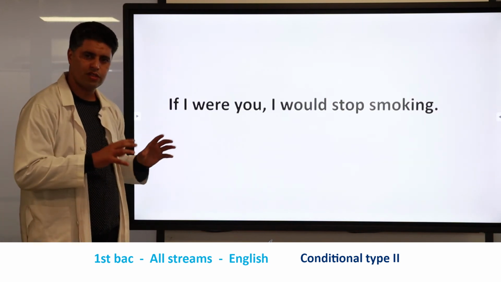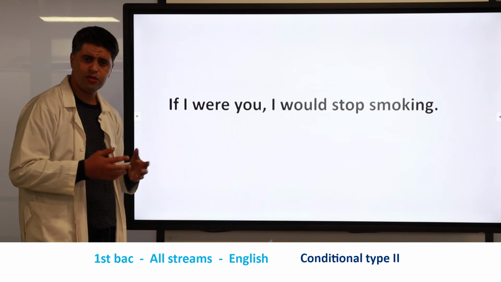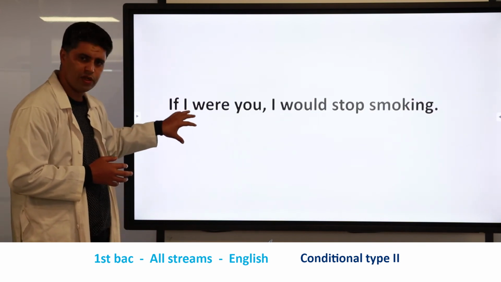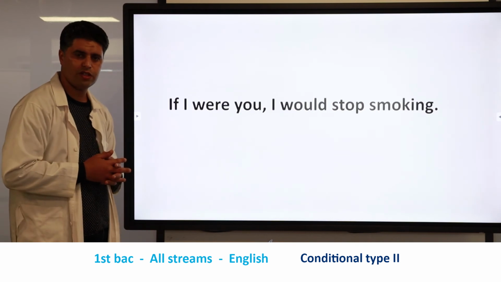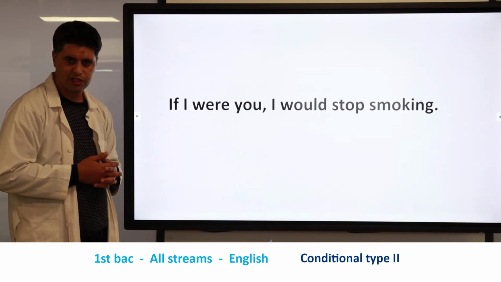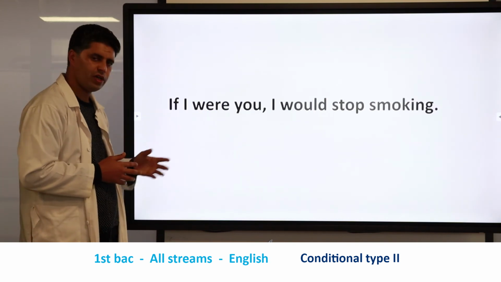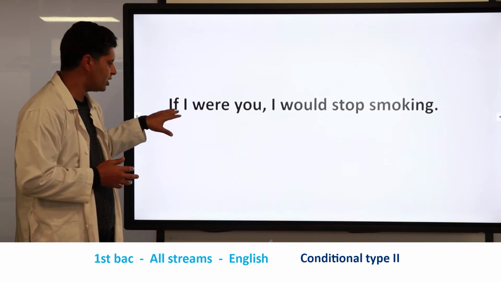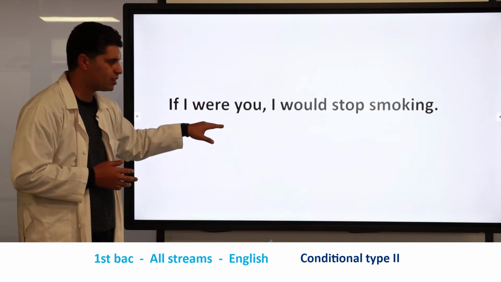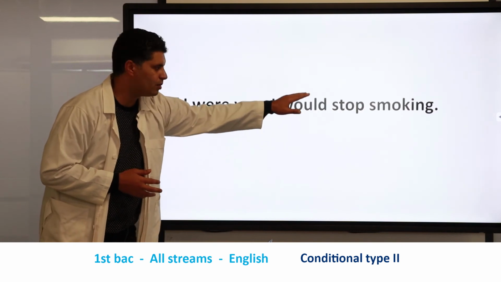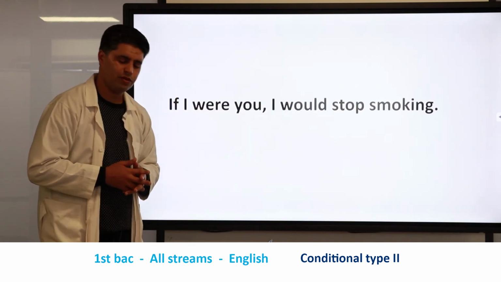So here the structure is used with the conditional type 2, in which we have an imaginary situation, an impossible situation that cannot be achieved. So that's why we have the structure in which we have a conjunction, subject, past simple, and here we have a subject plus modal verb would plus the base form of the verb to stop.